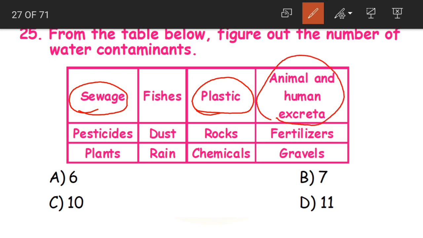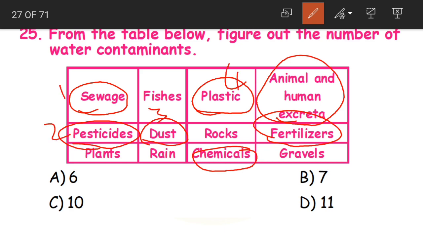Animal and human excreta, pesticides, fertilizers, chemicals and dust. Okay children, so how many we got? 1 2 3 4 5 6 and 7. Okay, so how many we got? We have got 7 water contaminants from this table.